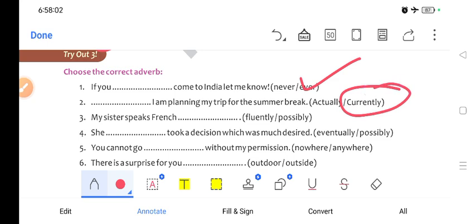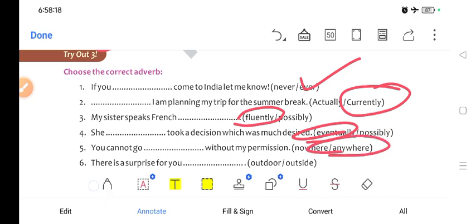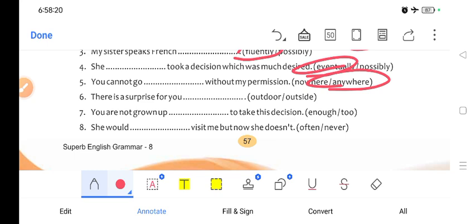I'm planning my trip for the summer break. My sister speaks French fluently. She eventually took a decision which was much desired. You cannot go without my permission anywhere. Next, there is a surprise for you outside. Next, you are not grown up enough to take this decision. She would often visit me, but she doesn't.